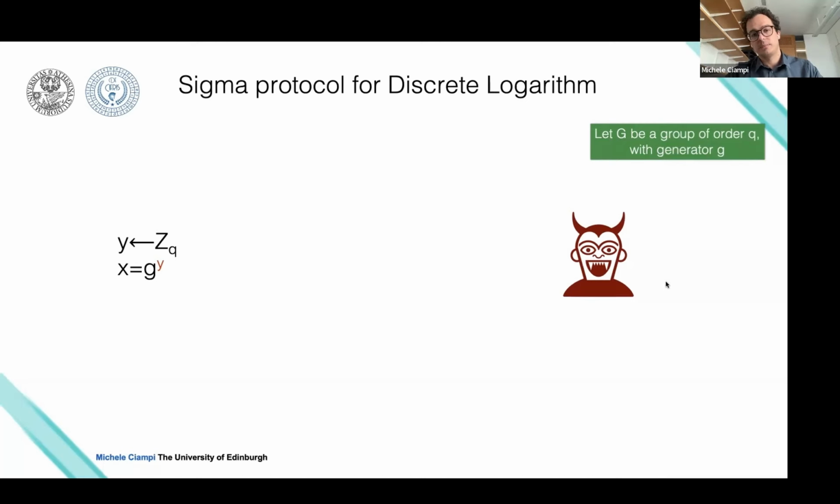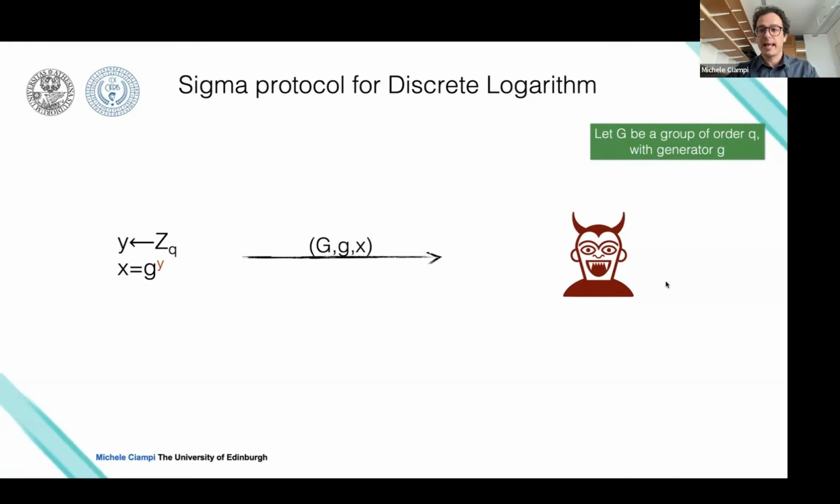Now the discrete logarithm problem states the following. If I take a random value y from Z_q and compute x = g^y, basically I'm sampling a random element in the group, and I give the group description, the generator, and this value x to an adversary.